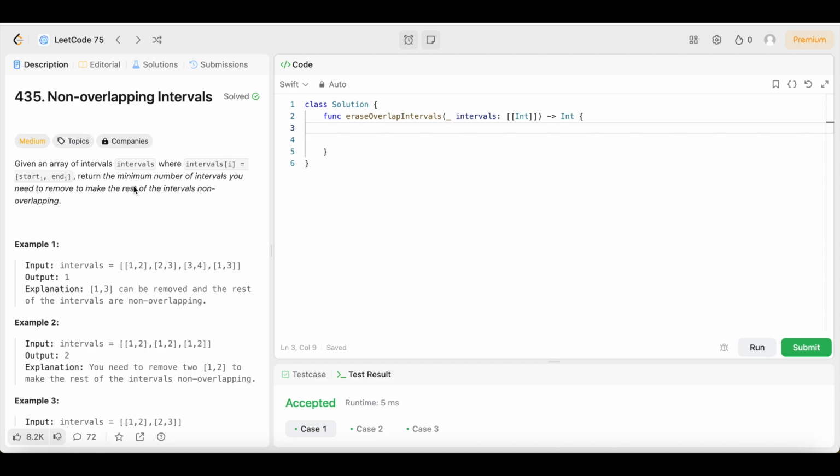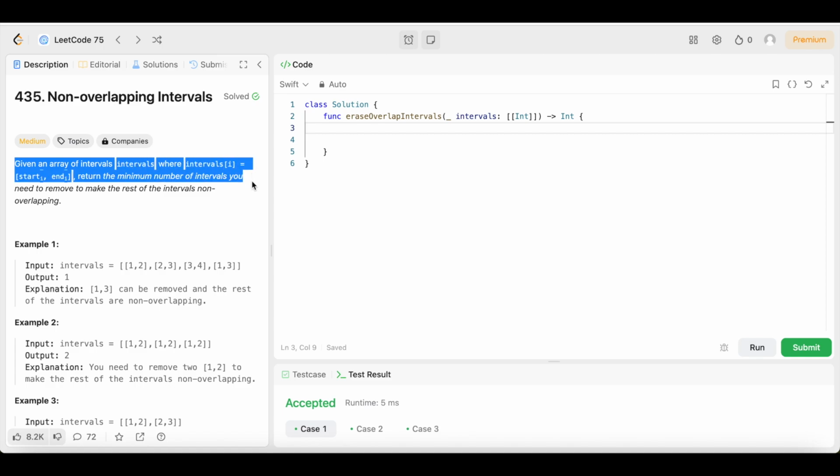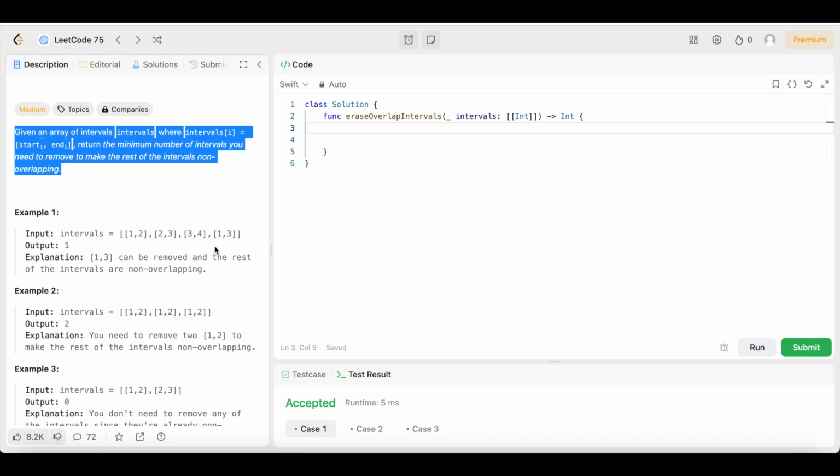Now, with that being said, let's see what question we have here today. Today we have question number 435, Non-overlapping Intervals. The difficulty level is medium, but you guys already know we're going to keep the solution as simple and easy to understand as possible because we're all trying to learn here. We've got to keep it learning friendly so we all actually understand what it is that we're coding. So let's see what the question says. It says, given an array of intervals where intervals[i] equals the start and the end points, return the minimum number of intervals you need to remove to make the rest of the intervals non-overlapping. So let's look at example 1 so we can see what they mean.